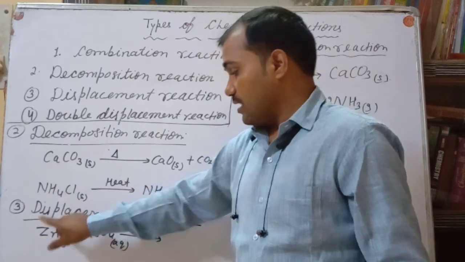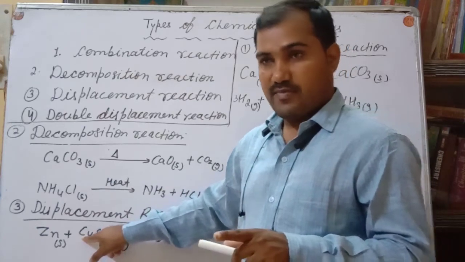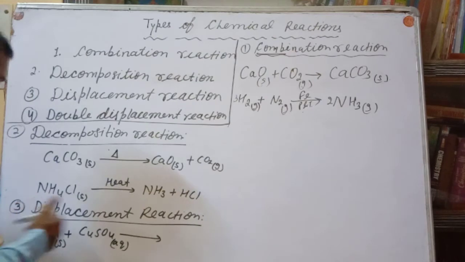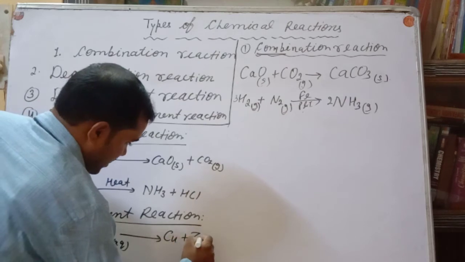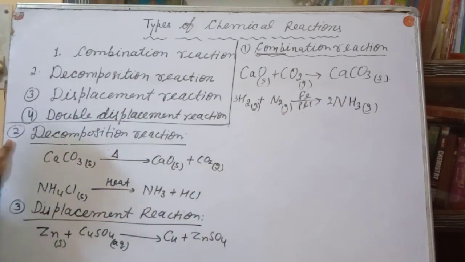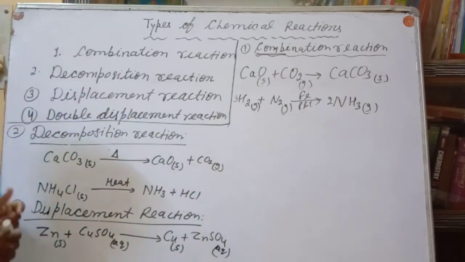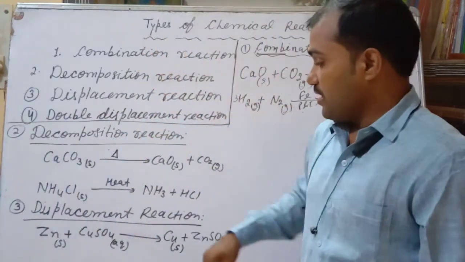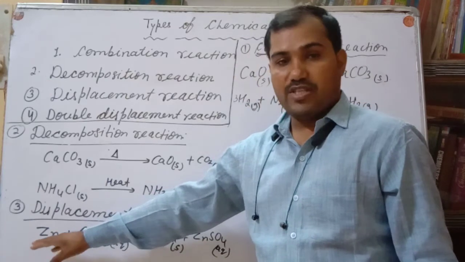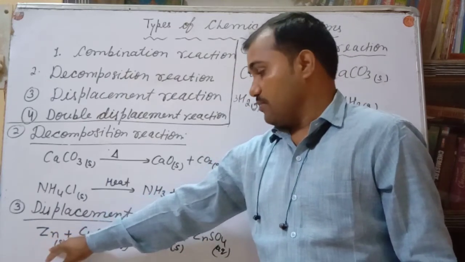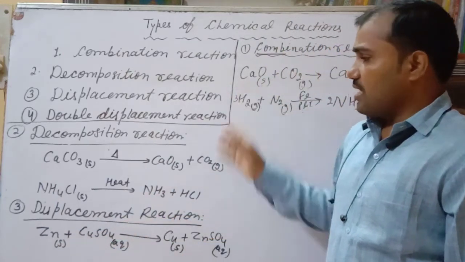That is why zinc will replace copper from its aqueous salt solution. So the product is Cu plus ZnSO4. Copper is solid, ZnSO4 is an aqueous solution. That is why you can't keep copper sulfate solution in a zinc container. Because zinc is more reactive, it will replace the copper from its salt solution and convert into another product. These are all chemical changes.